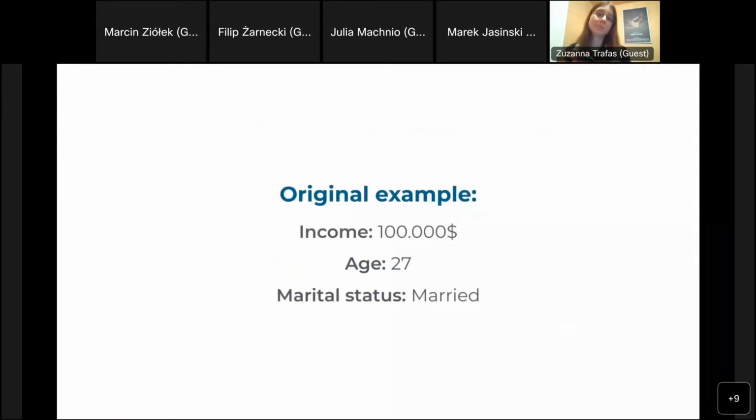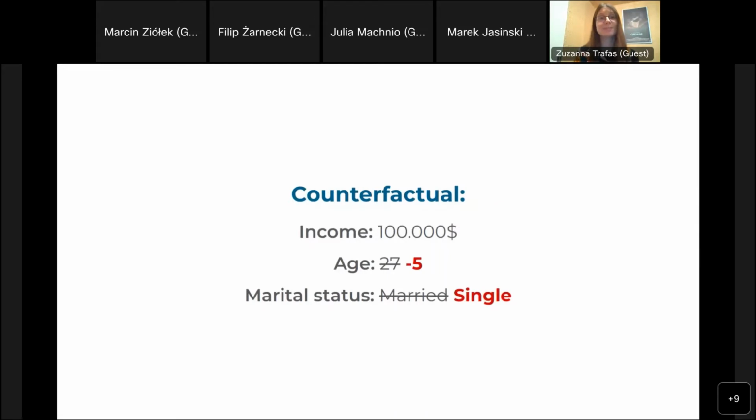Now, let's see how it works in practice. Here we can see our data. We are a very happy 27-year-old person earning $100,000 a year and living with our spouse. But our plans for buying a house get ruined when our loan application gets rejected. We want to know what we can change in order to have it approved. But now, the counterfactual explanation we get doesn't really help us at all. Not only does it tell us to rejuvenate ourselves and be -5 years old, but also to divorce our spouse. That's not good enough for us.